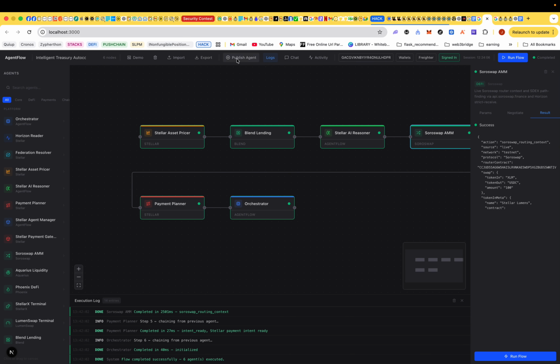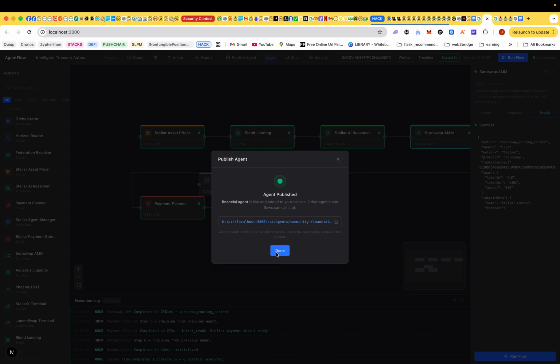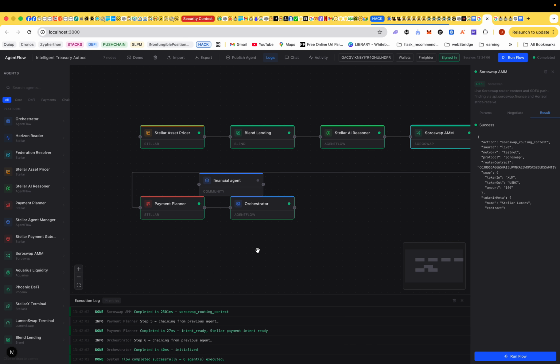Just come here, you publish and say financial agent. It's not just make money. Publish, done. Now people can access it, because it's still running on my localhost, that's why it's published here. But people can now access it via the community.